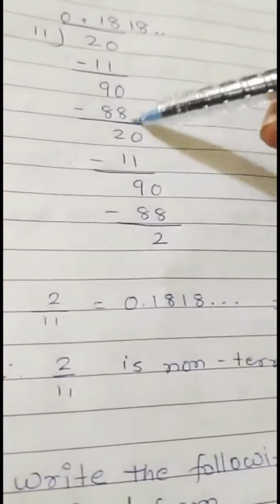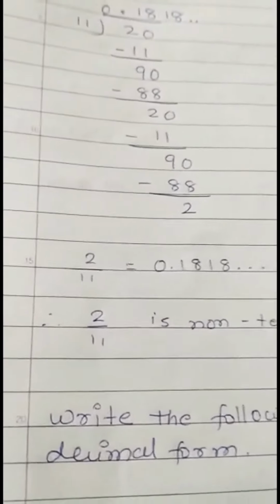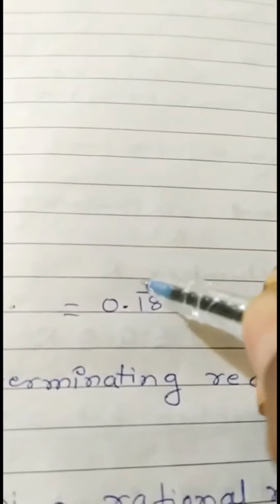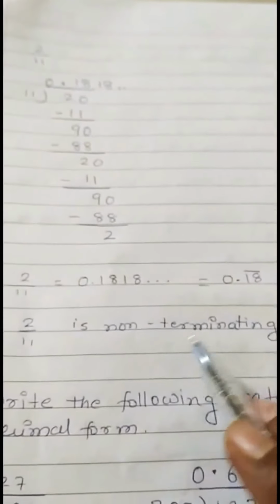So this will be continuous; it will not stop. So the answer of 2 upon 11 is 0.181818... We write it in the form of a recurring number, with a dash or bar: 0.18 bar. It means 1, 8 will come continuously. So this number is non-terminating, it is not stopping, but it is of recurring type.